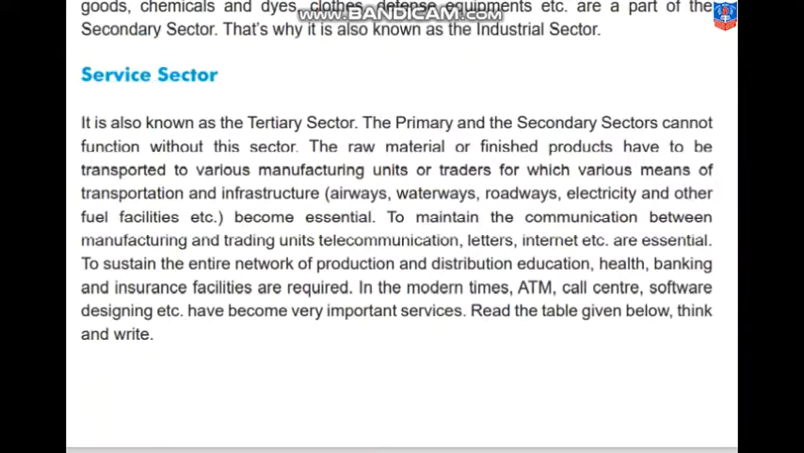Understood? Next is the service sector. It is also known as the tertiary sector. The primary and secondary sectors cannot function without this sector. The raw material or finished products have to be transported to various manufacturing units or traders, for which various means of transportation and infrastructure, that is airways, waterways, roadways, electricity and other fuel facilities, etc., become essential. So whatever we are obtaining from nature, you and I will not go out to go fishing or to obtain something, for example fruits and vegetables.